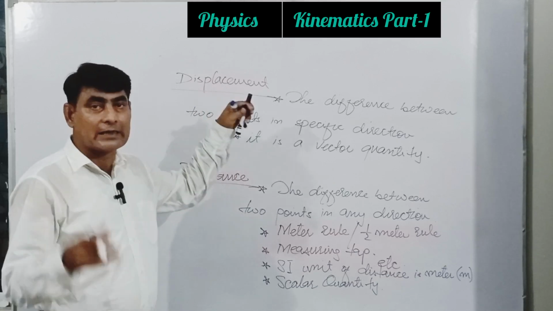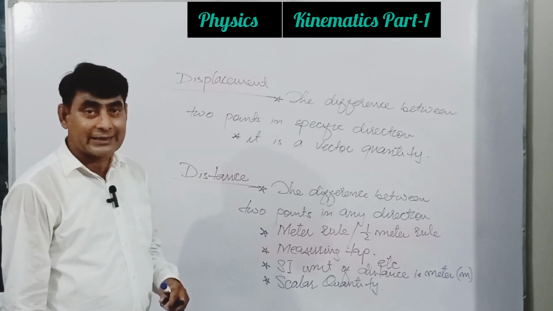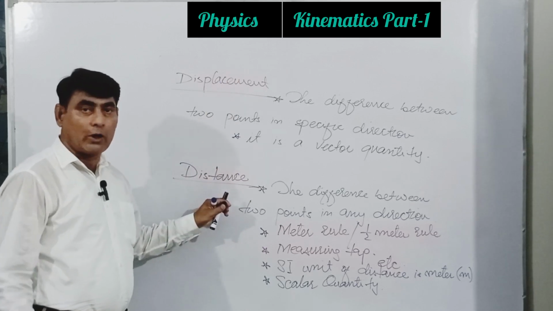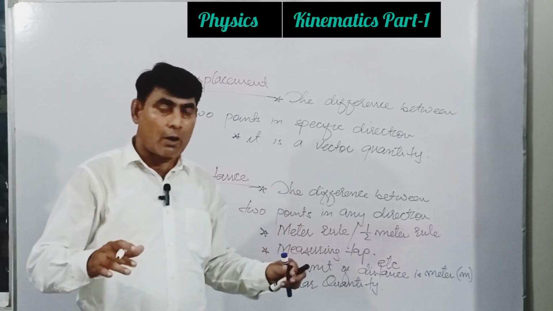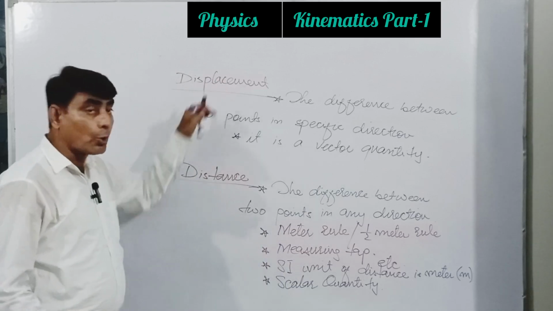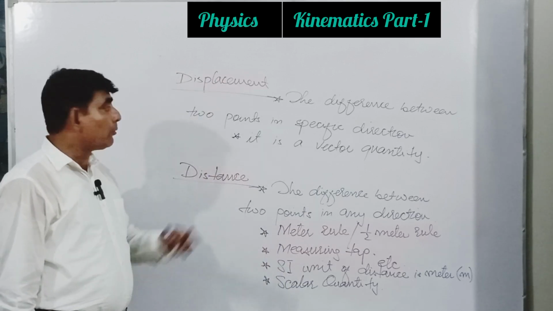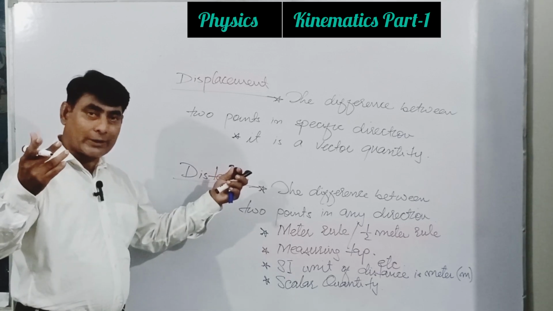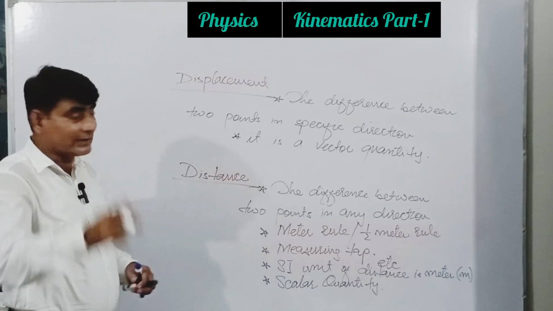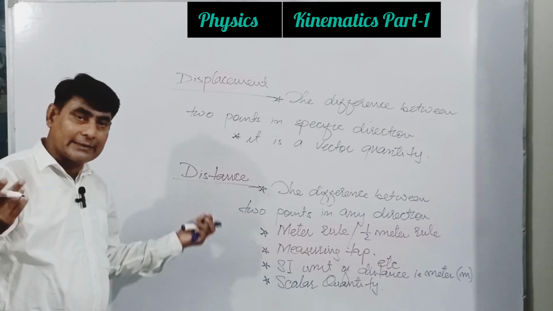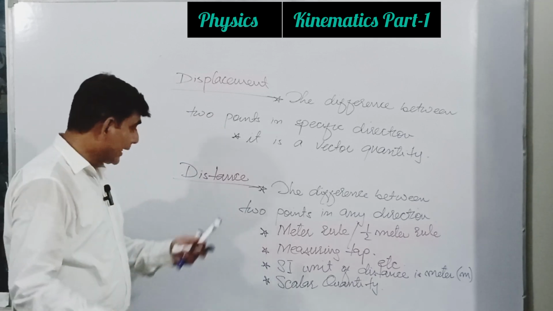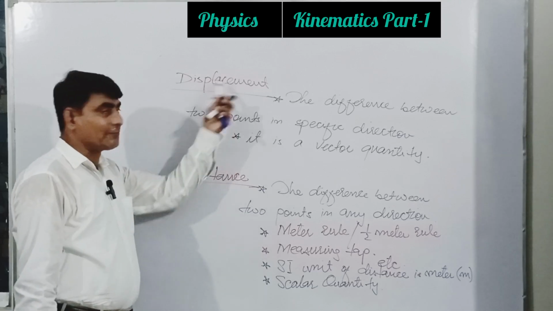So displacement is a vector quantity. But listen, the scalar of displacement is distance. If we talk about only magnitude with proper unit, there is no difference. Both have a magnitude, both have a proper unit. Okay, but specific direction, displacement; any direction, distance. So point, then distance, then displacement.